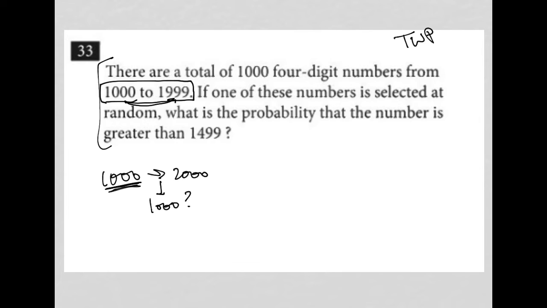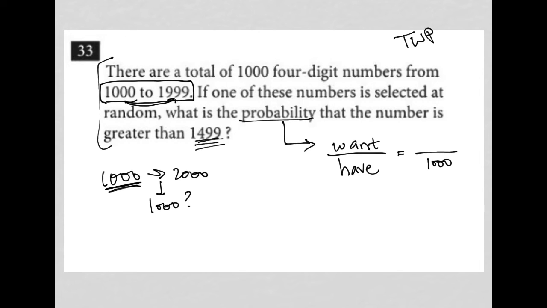If one of these numbers is selected at random, what is the probability that the number is greater than 1,499? Well, whenever we see the word probability on this test, it's asking us to utilize our understanding that probability is a fraction and that the numerator of that fraction represents what we want and the denominator of that fraction represents what we have. And what we have here to choose from are 1,000 4-digit numbers. And what we want are numbers that are greater than 1,499.